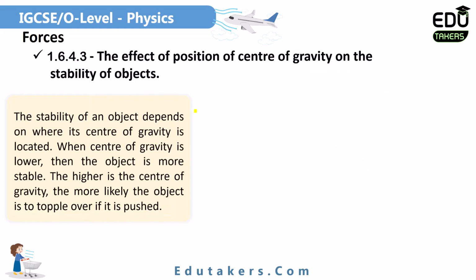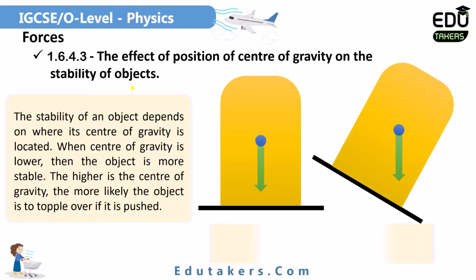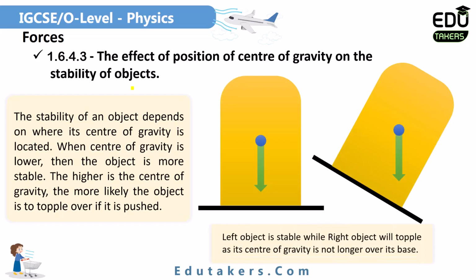The effect of the position of the center of gravity on the stability of the object. So I can simply say here the stability of any object depends upon the position of the center of gravity. Here in this figure you can see the left hand side figure. This blue circle is basically showing the position of the center of gravity, and this arrow shows that the weight of this body is acting in a downward direction.